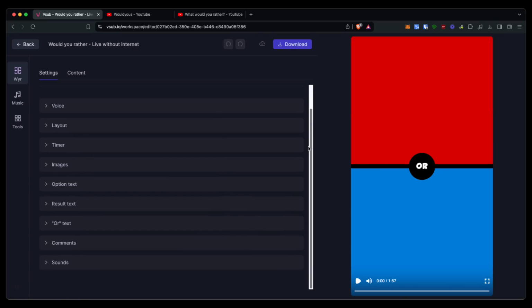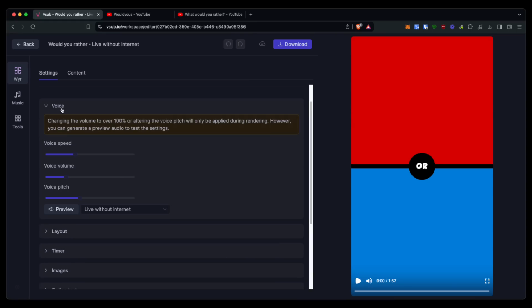And again, look at all these different settings. You can change the layout, you can change the coloring, you can change the voice, you can speed the voice up if you want to. So I'll speed this up and you'll see the video length changes. You can change the voice volume and the pitch. And again, you can just preview it.